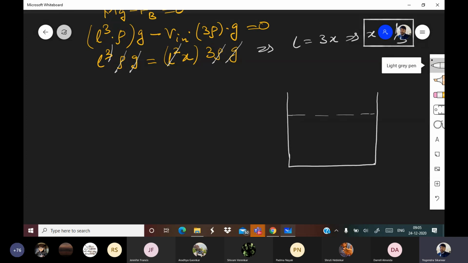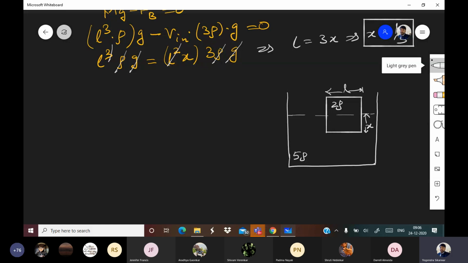So this is again a cube. Side of the cube is L. Volume immersed is X. And the density of the cube is 2 rho. Density of the liquid is 5 rho.